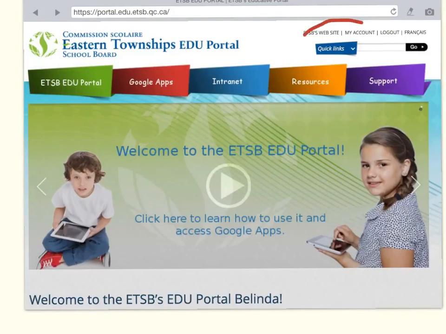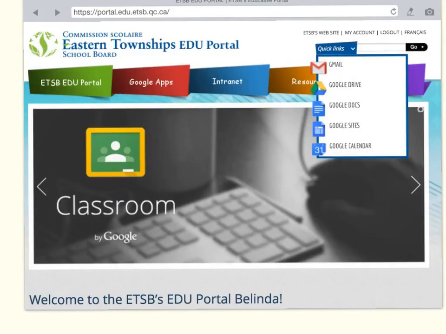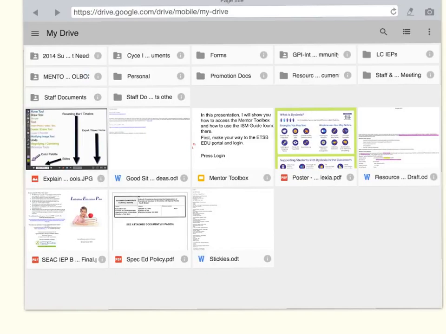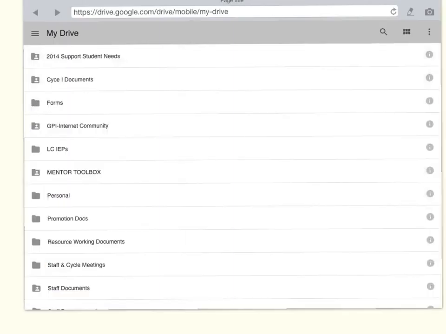Click on the Quick Links box and select Google Drive. If your screen looks like this, click on the View as a List icon. Your folders should now appear in list form in alphabetical order.